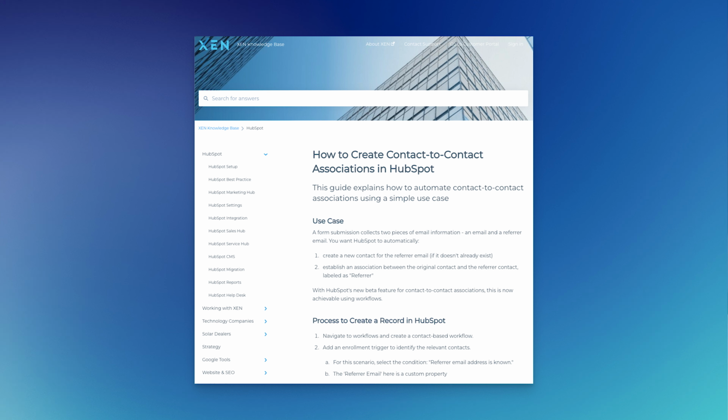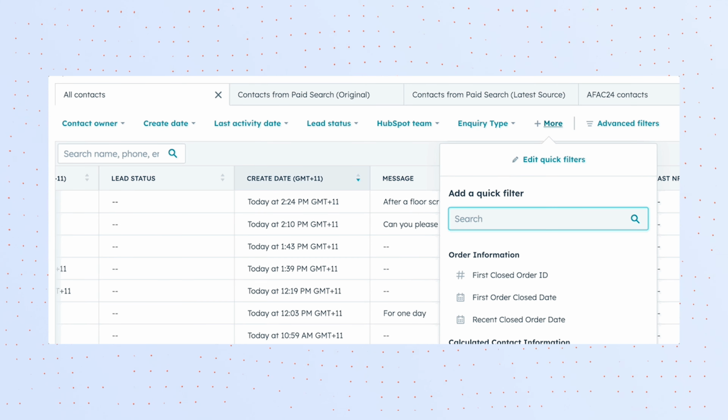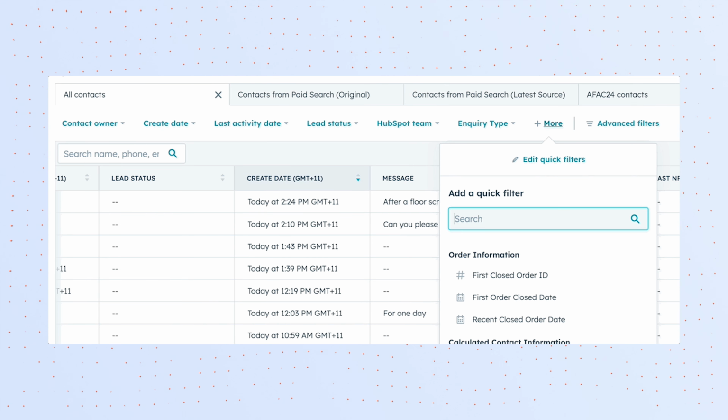Craig, I struggled with this because there were so many, but I went with the quick filters on views and the views themselves. That, to me, has been one of the biggest unlocks this year with people. And I say this because the quick filtering gives you a massively improved ability to quickly access the data that's important to your business.